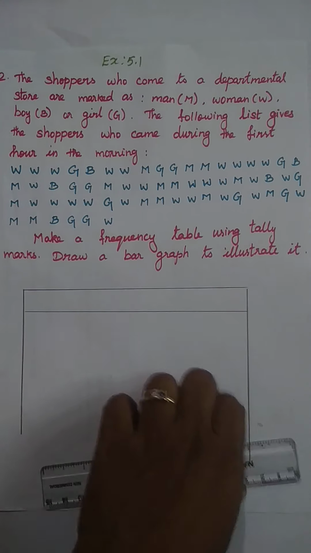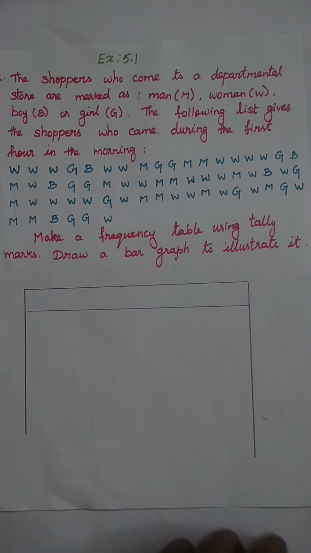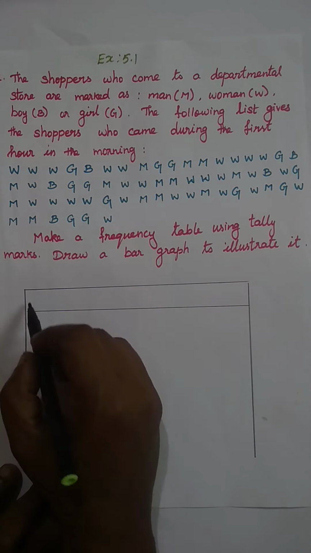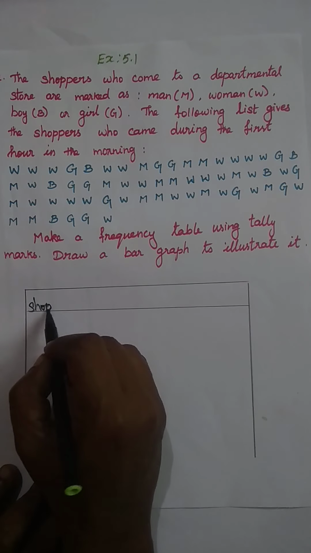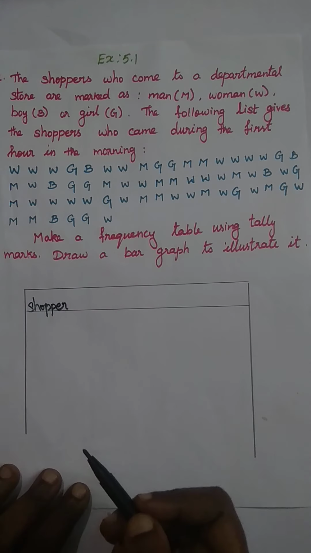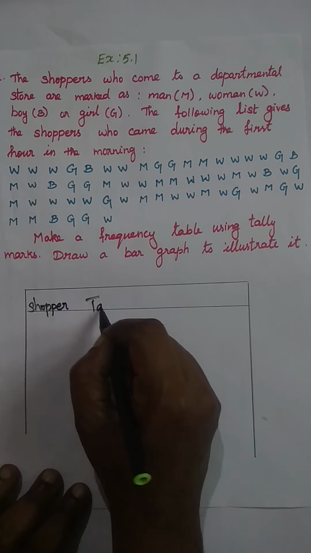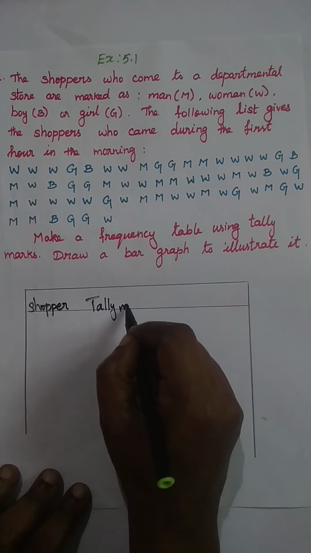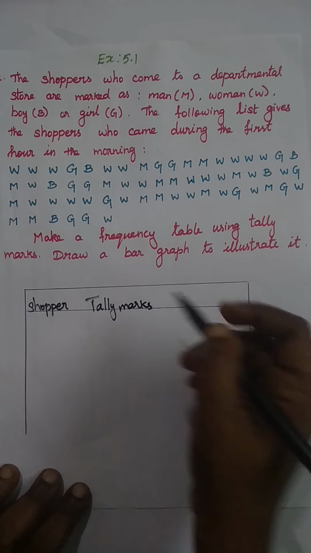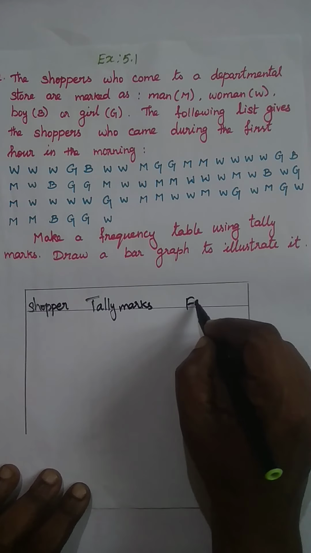Now I am writing, first one is shopper, then tally marks, then frequency.